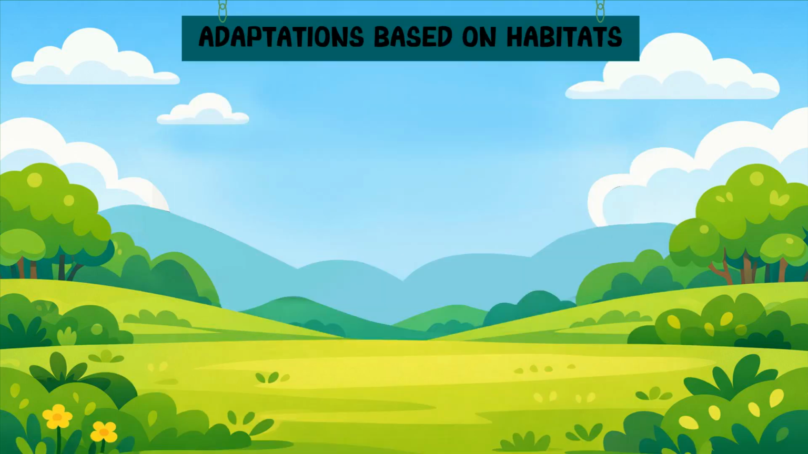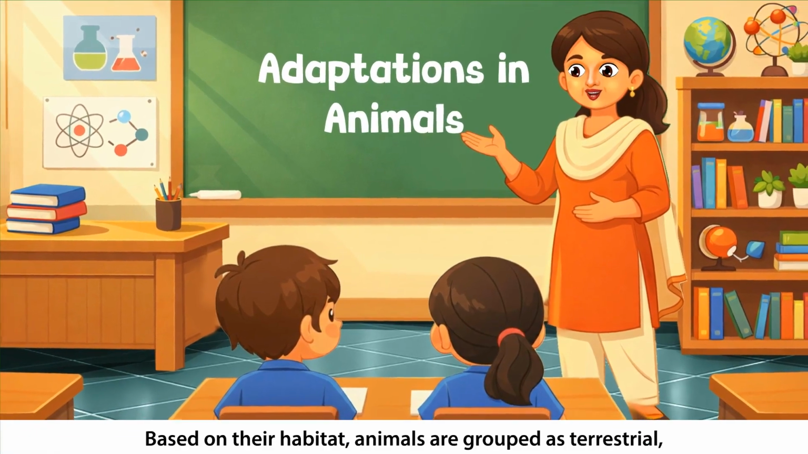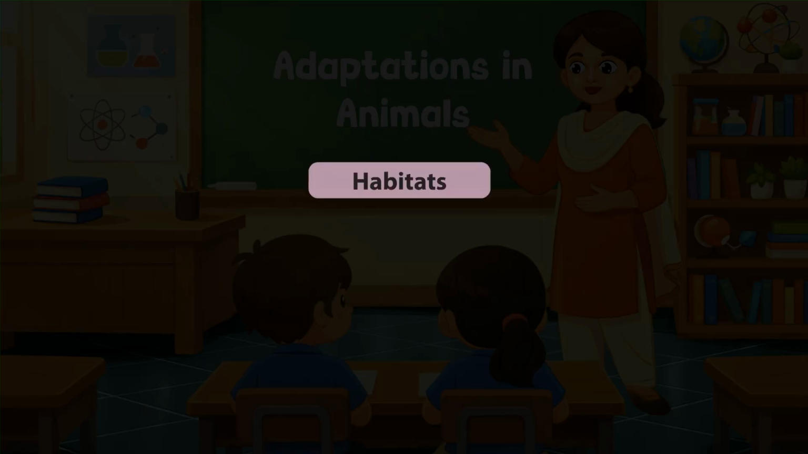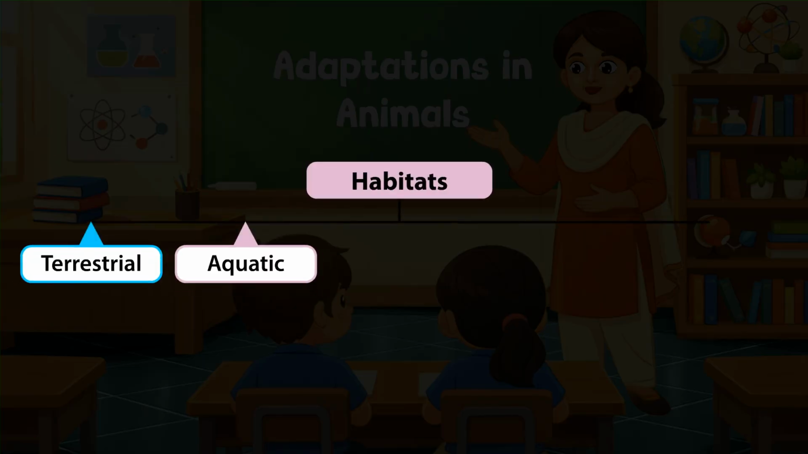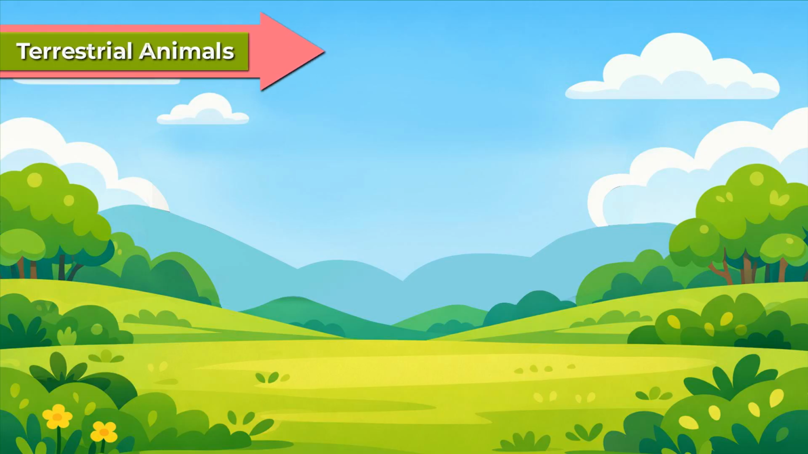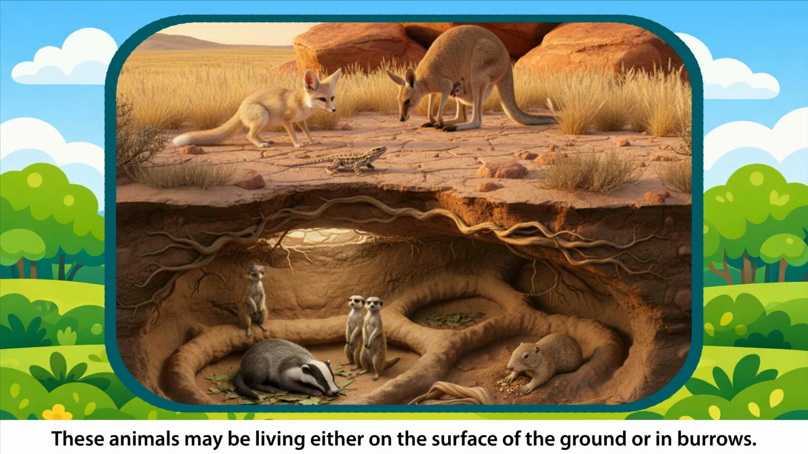Adaptations based on habitats. Based on their habitat, animals are grouped as terrestrial, aquatic, amphibian, arboreal, and aerial. Terrestrial animals. Animals that live on land are called terrestrial animals. These animals may be living either on the surface of the ground or in burrows.